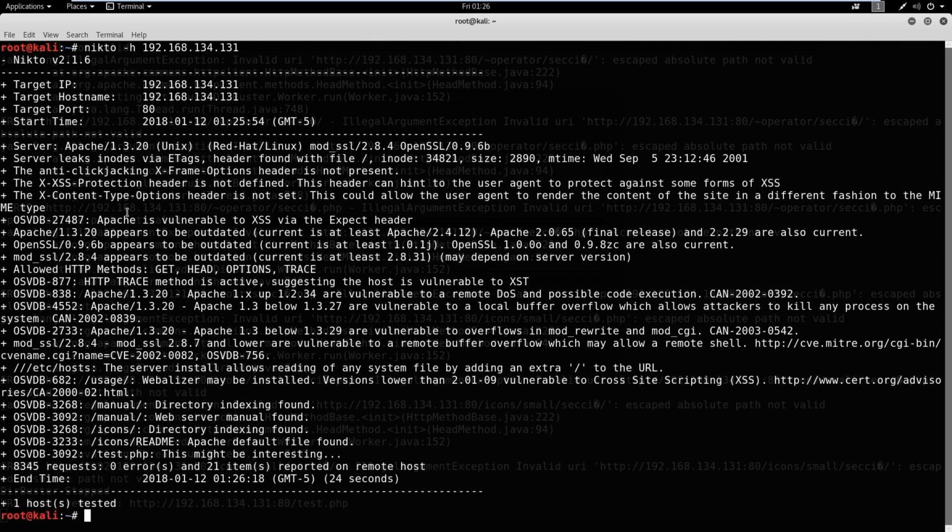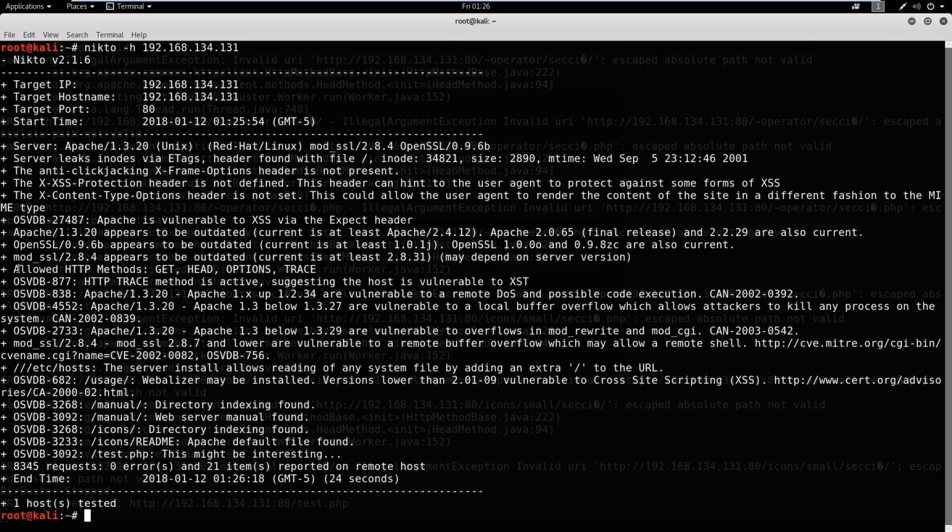So this scan went really fast and there's not a lot of information here. If we were to see some vulnerabilities, it would just spit it all out at us. It does give us some information. It shows us we're running an Apache server on Unix. It's showing Red Hat Linux. So we do have a little bit of information to enumerate here.